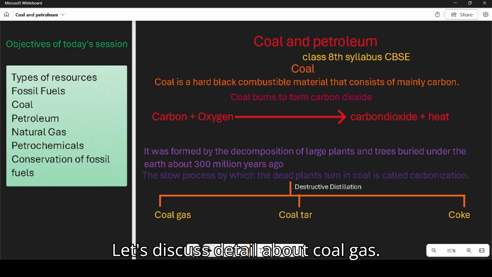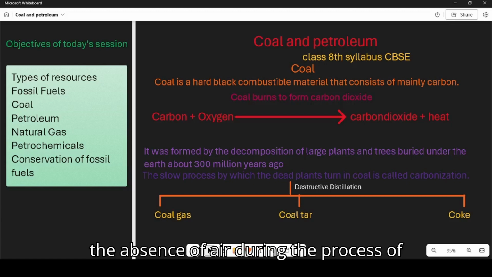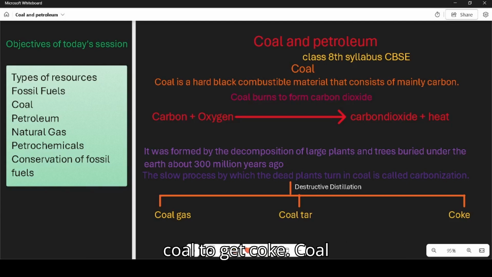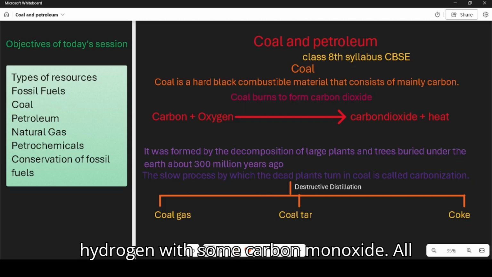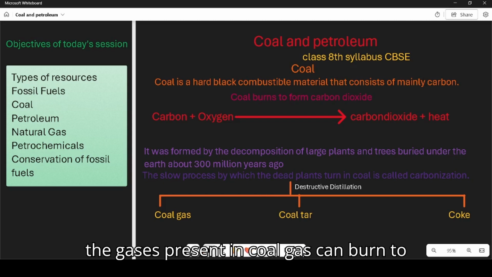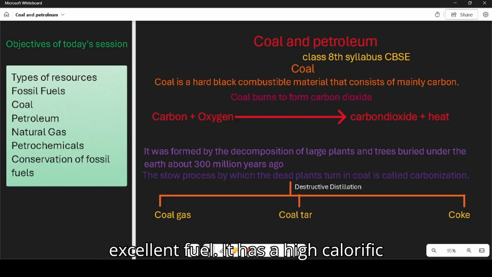Let's discuss coal gas in detail. Coal gas is a gaseous fuel that is obtained by the strong heating of coal in the absence of air during the process of making coke from coal. Coal gas is mainly a mixture of methane and hydrogen with some carbon monoxide. All the gases present in coal gas can burn to produce heat, due to which coal gas is an excellent fuel. It has a high calorific value.